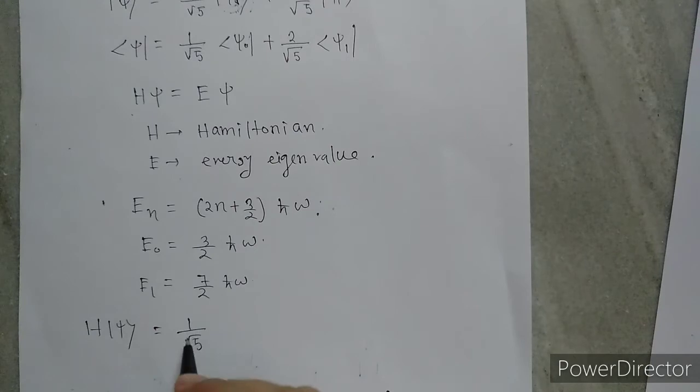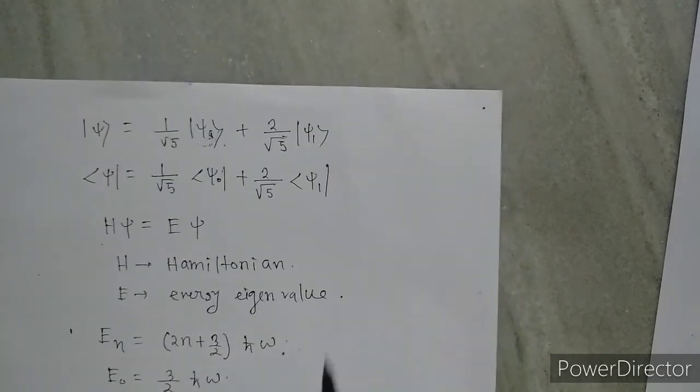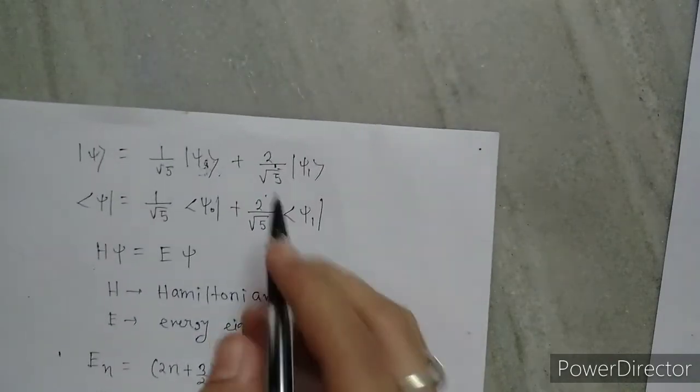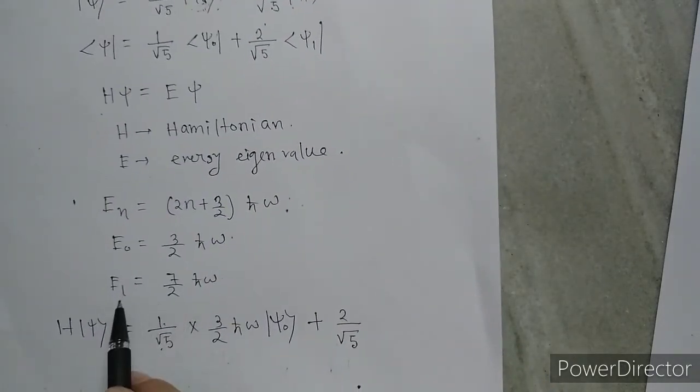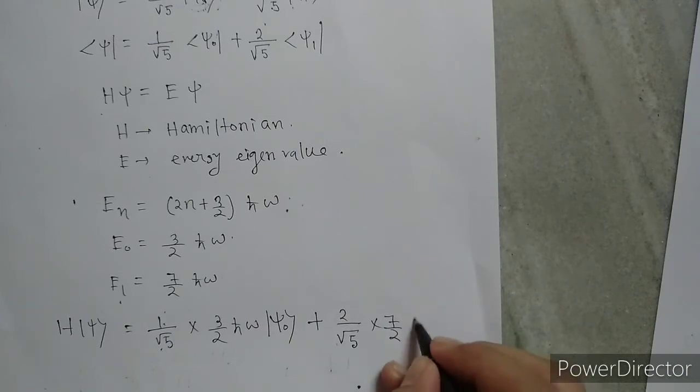So 1 by root 5 into 3 by 2 h cut omega psi 0, and then 2 by root 5, and the energy eigenvalue of the first excited state is 7 by 2, so into 7 by 2 h cut omega psi 1.